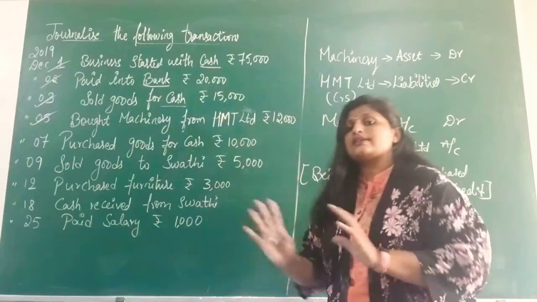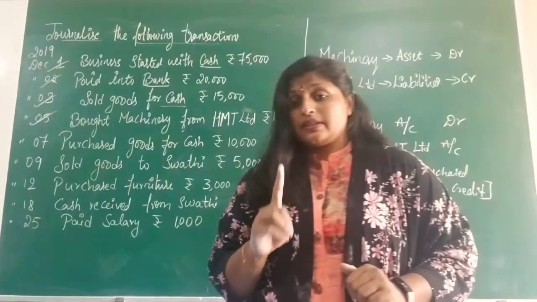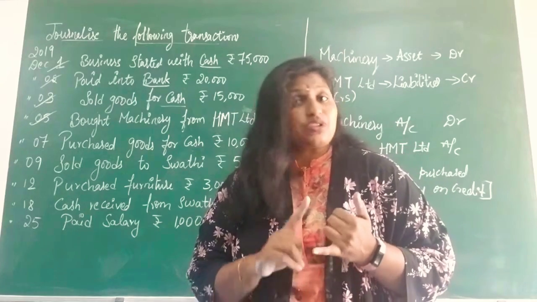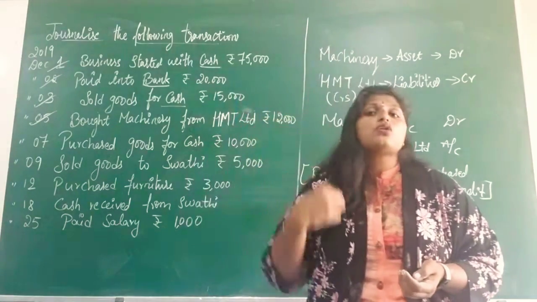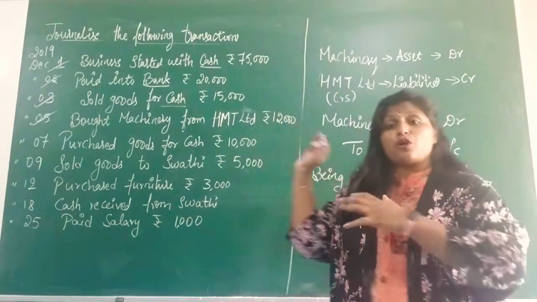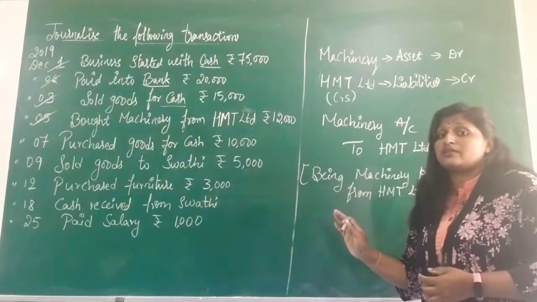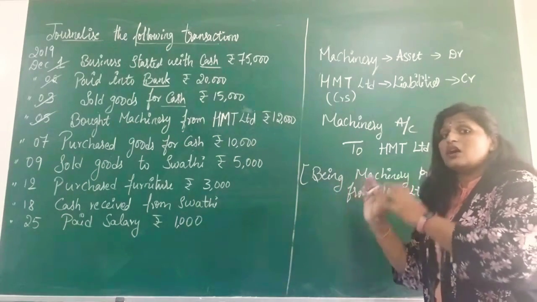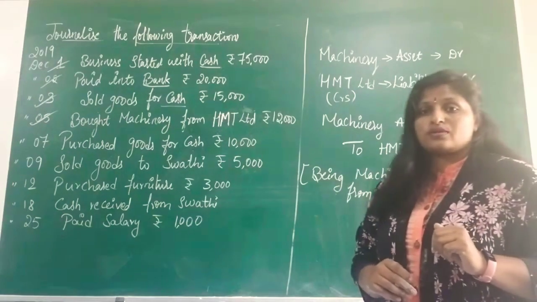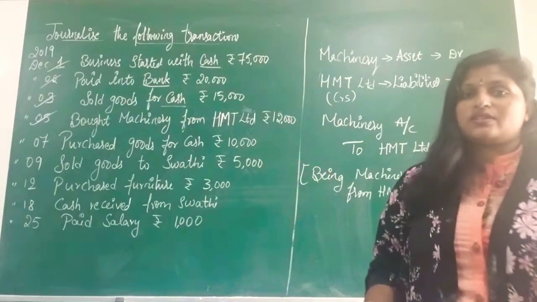Debtors belongs to assets, creditors belongs to liability. This is the reason why I used to tell that learning the basic terminologies is very important. Without knowing the meaning of debtors, creditors, liabilities, assets, these problems cannot be solved. This is the basic foundation where you are going to learn how the accounting transactions will be entered in the books of accounts. Okay, so this is all about the 4th transaction.